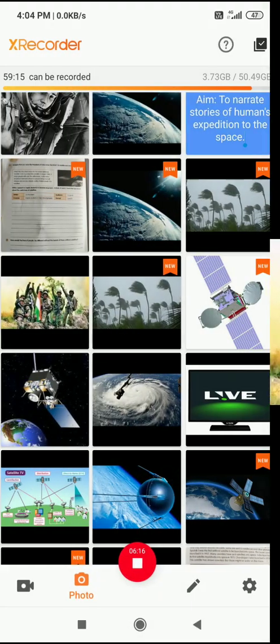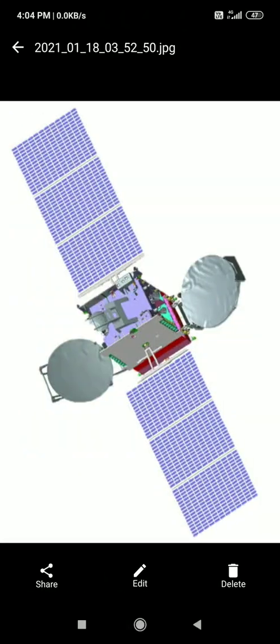And INSAT is another one. It is INSAT 3D, a multi-purpose satellite. It can do many works, like communication, broadcasting, weather reporting, and sending signals all over to your TV and mobile. All these things are possible through INSAT, the Indian satellite.